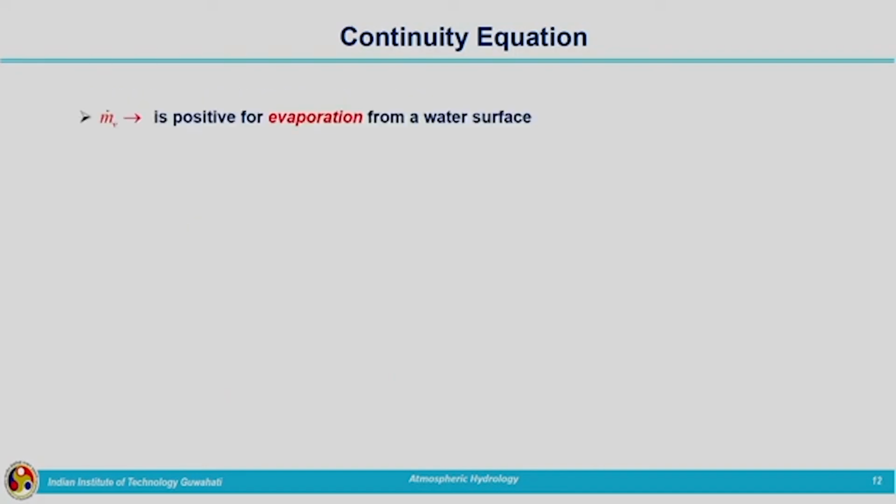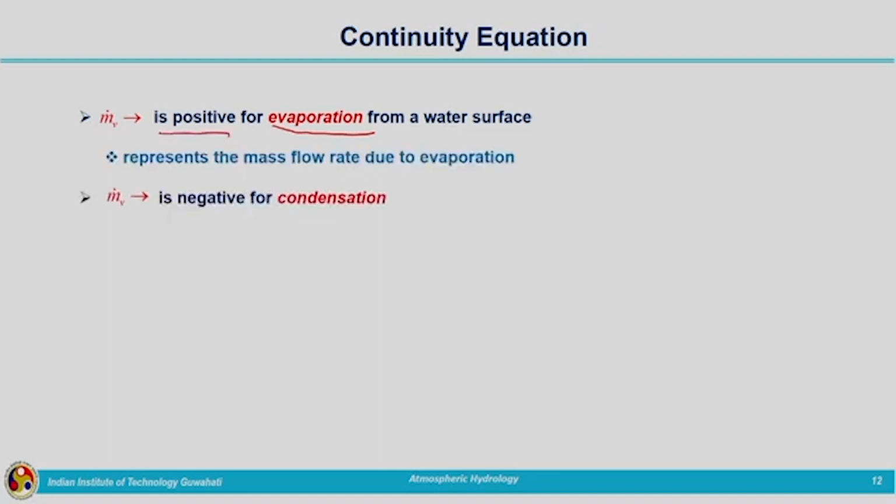For example, in the case of evaporation, water vapor is added to the system, so it will be positive. In the case of condensation it will be negative. Water vapor is converted to liquid form, that is, it has been removed from the atmosphere.